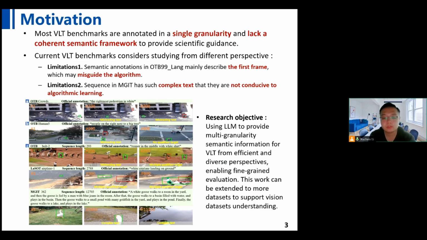The current state of VLT benchmarks is characterized by studies from various perspectives, yet they face several limitations. The first limitation is that semantic annotations in the OTB dataset primarily describe the initial frame of the tracking sequence. This can potentially misguide the algorithm, as it may not capture the dynamic changes in the object's appearance and behavior throughout the video sequence. The second limitation is found in the MGIT dataset, where the complexity of the provided text annotations does not facilitate algorithm learning.